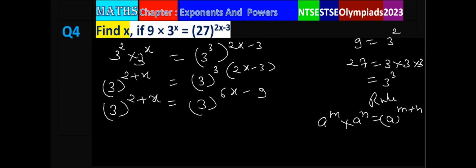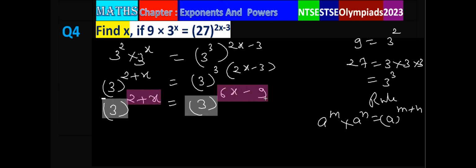Here we observe that on the left hand side and right hand side, the base is same, that is 3. So the powers will also be same, because here the sign is of equality.